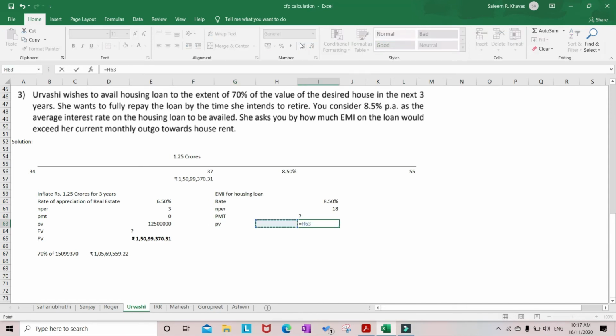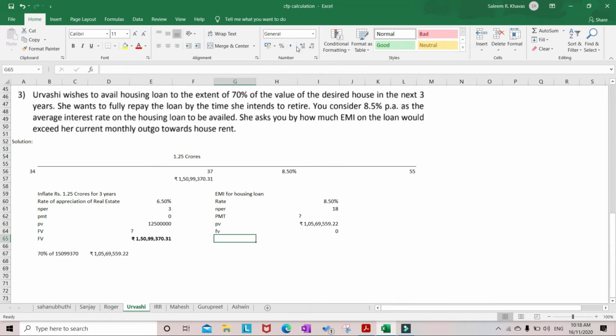PV we have already calculated, that is 1.5 crores. FV we take as 0 because we don't know that. Type, here we take it as 0 because it is a housing loan problem, and here EMI will be paid at the end of every month. That's the reason type we should take 0, not 1.